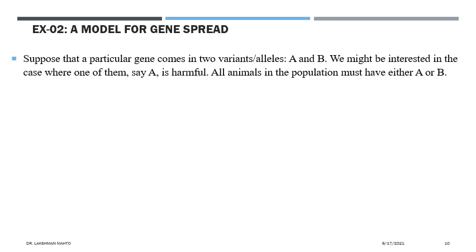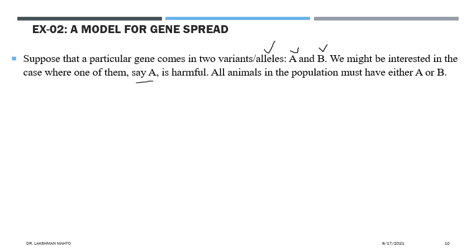Suppose that a particular gene comes in two variants. Another word for variant in medicine is allele, but to keep it simple I will call it variant. So there are two variants for a particular gene. The names of those variants are A and B. We might be interested in the case where one of them, say A, is harmful.